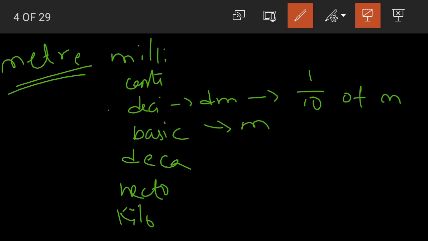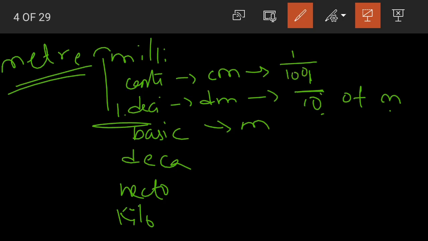Understood, children? The ones above the basic unit of measurement will be in a fractional form like this. 1 decimeter is equal to 1 by 10 of a meter. Next, we have centimeter, cm. So 1 centimeter is equal to 1 by 100. The denominator increases. First we had 10 here. Now we'll have 100. 1 by 100 of a meter.